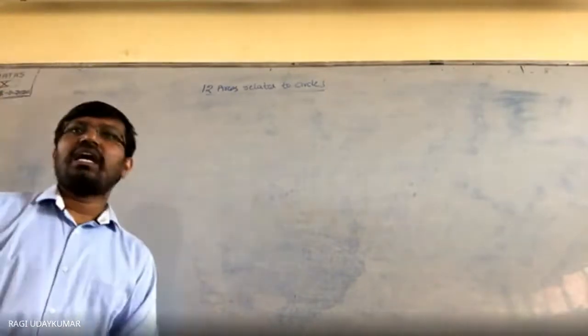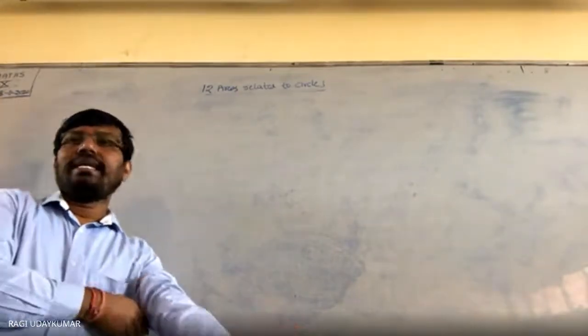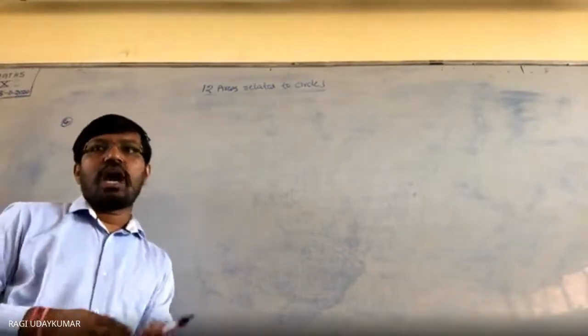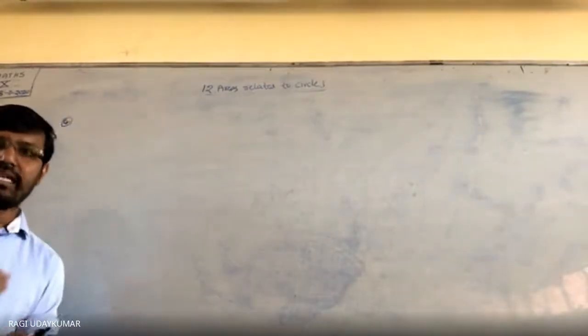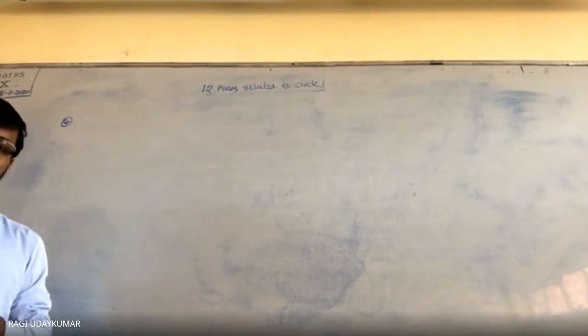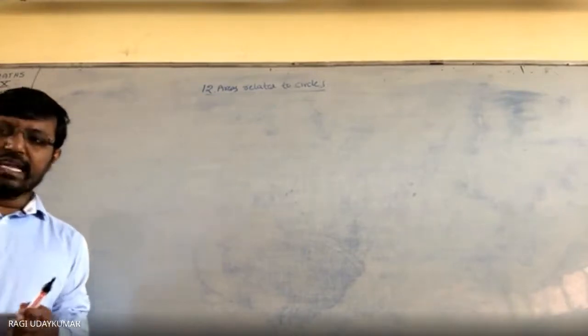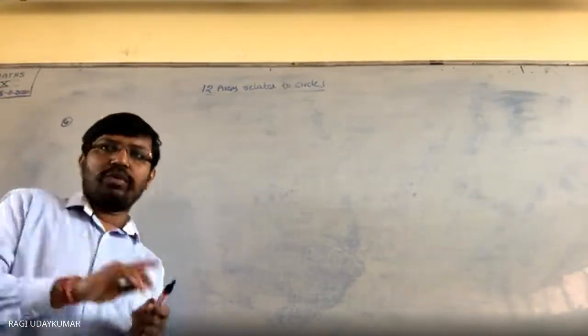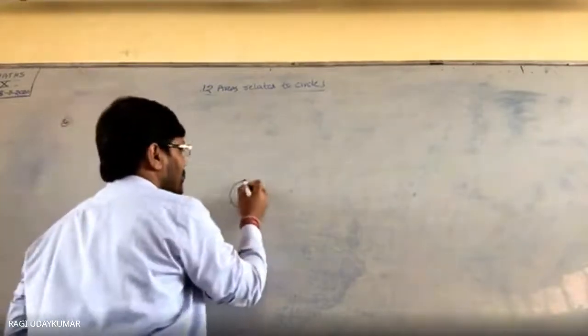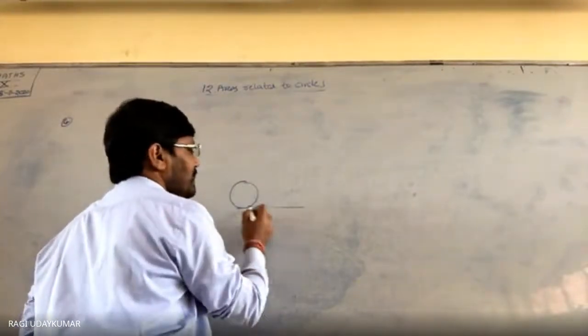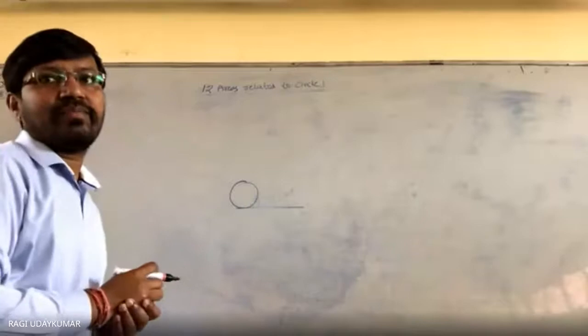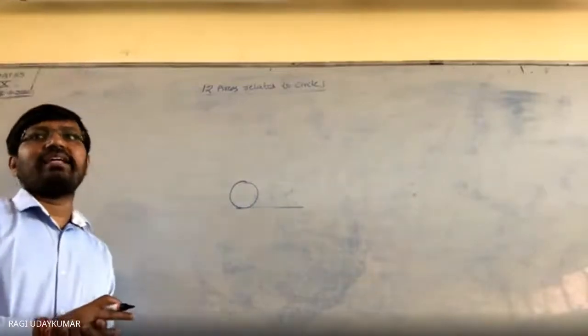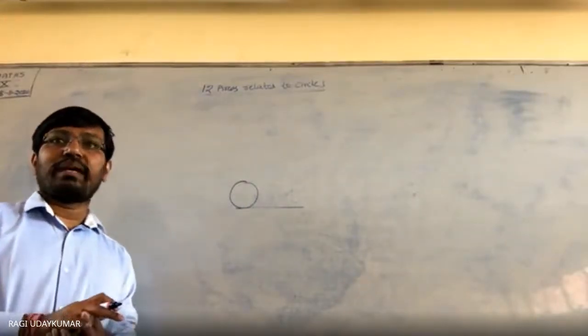The wheels of the car of the diameter 80 centimeters each. How many complete revolutions does each wheel make in 10 minutes? A wheel is rolling. So suppose like this. So when it is rolling like this, in 10 minutes, when the car is traveling at a speed of 66 kilometers per hour.